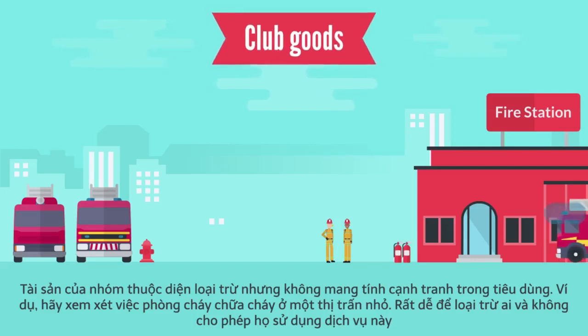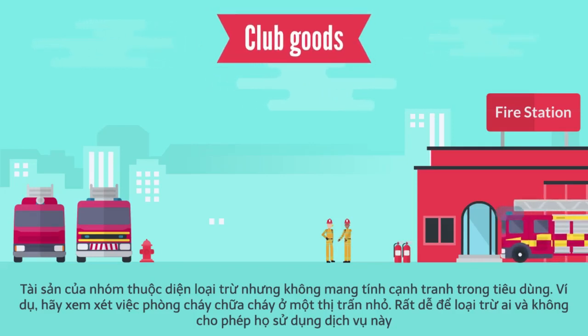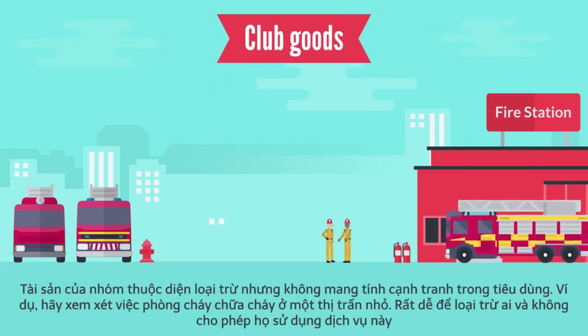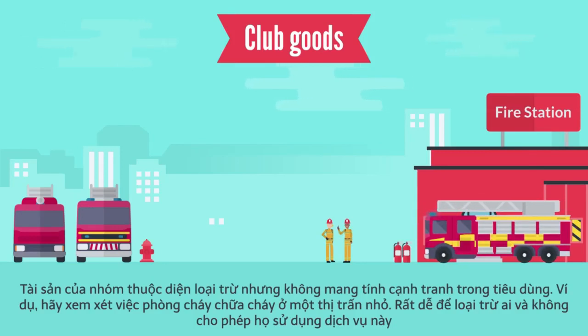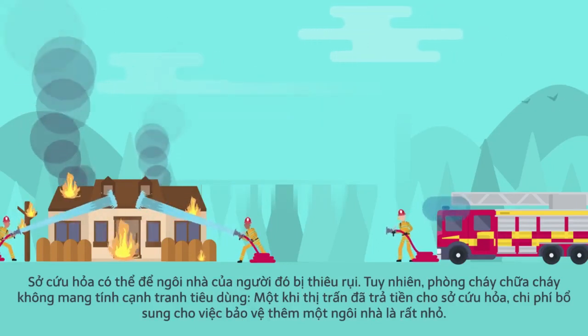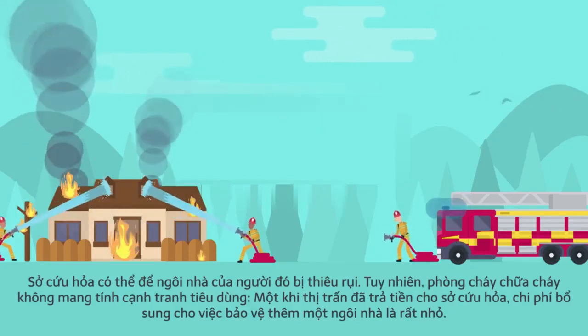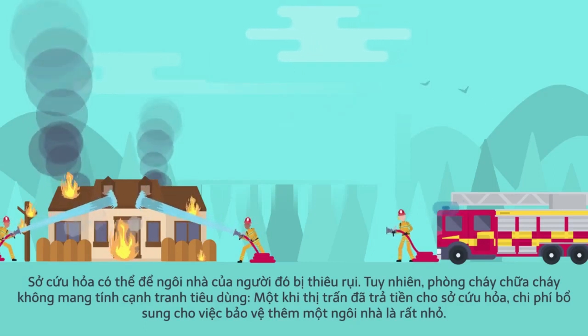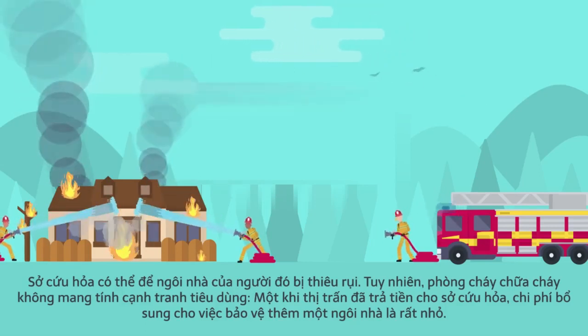4. Club goods are excludable but not rival in consumption. For instance, consider fire protection in a small town. It's easy to exclude someone from using this good. The fire department can just let their house burn down. Yet fire protection is not rival in consumption. Once a town has paid for the fire department, the additional cost of protecting one more house is small.